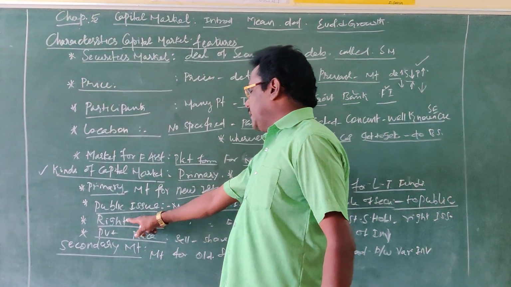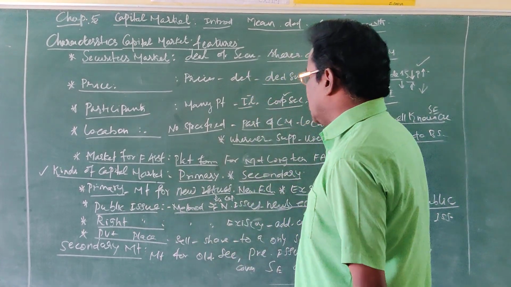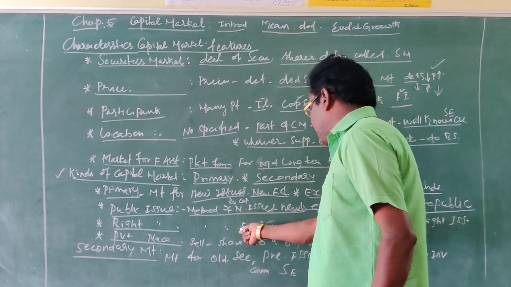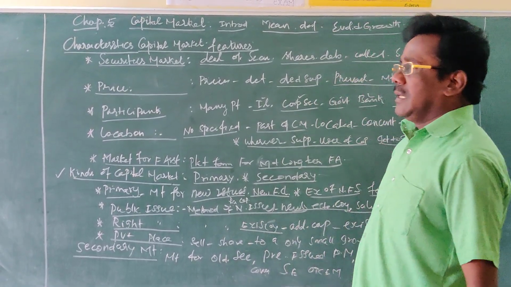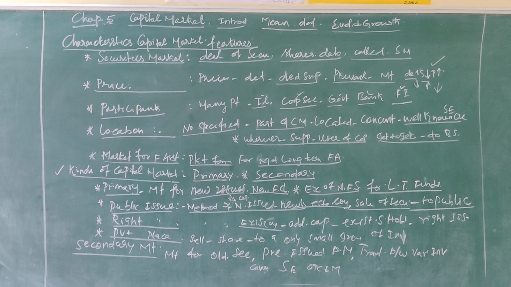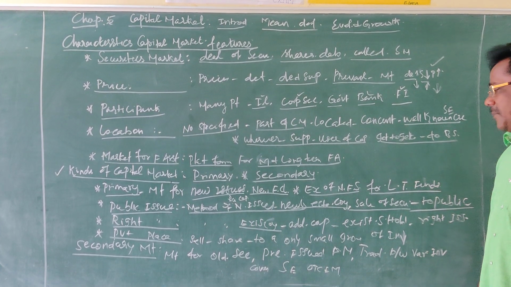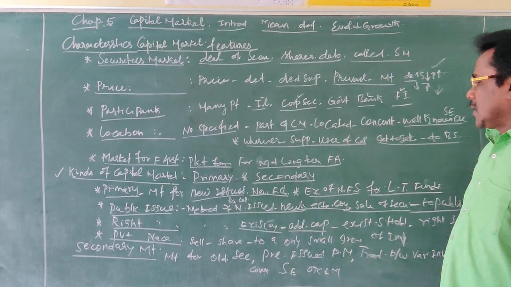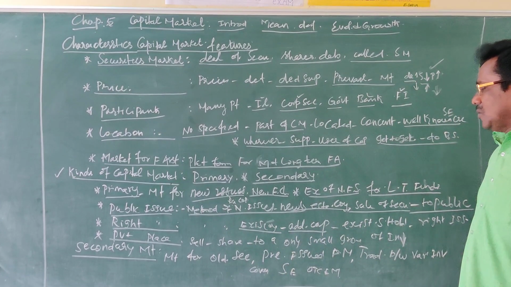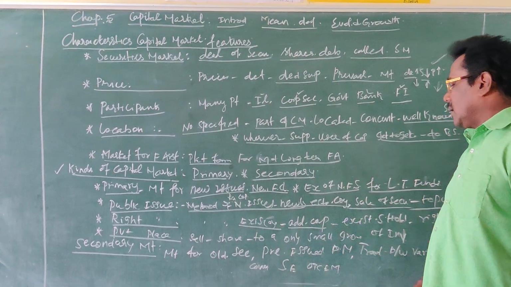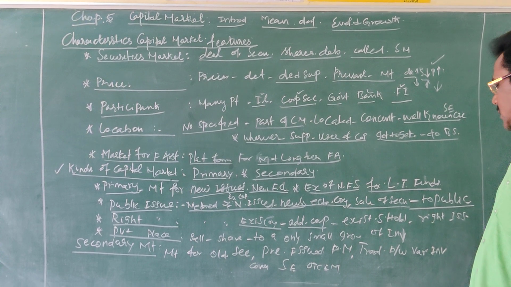Second one, right issue. It is a method of raising capital by the existing company. Existing company means the company which is already functioning. They also want to raise capital as additional capital for various projects.